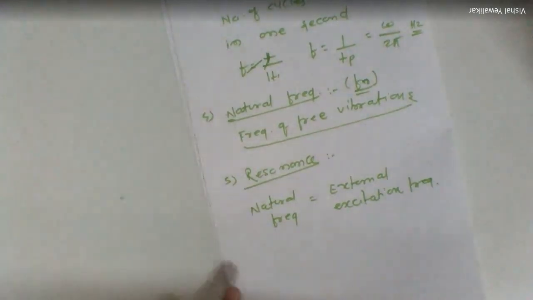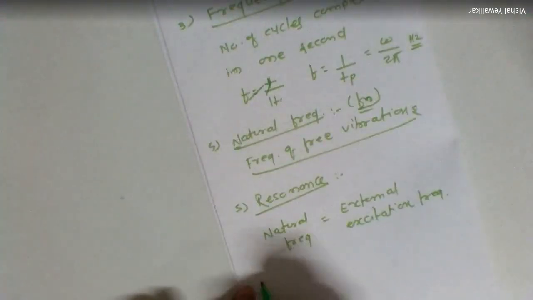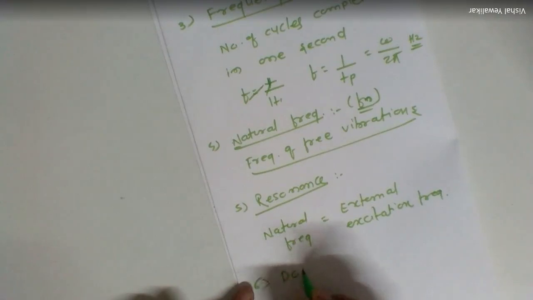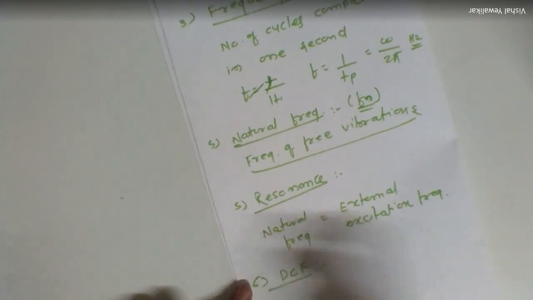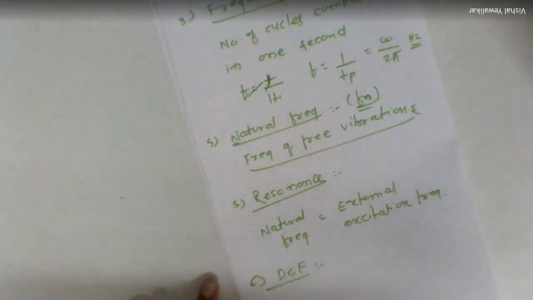Then after that we are going to discuss the term degree of freedom, which you might have studied in theory of machines. Degree of freedom is nothing but the number of independent coordinates that are required to completely specify the configuration of a system.